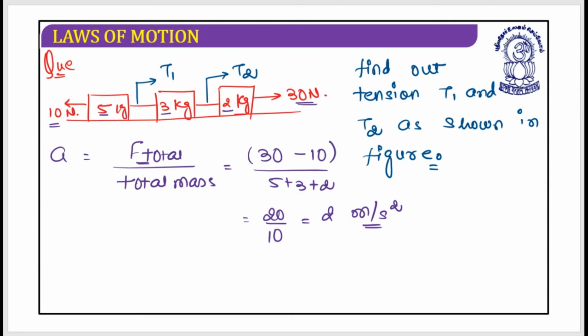Is it clear? Great. Now let's work on T1 and T2. For T1 I need to have an FBD of the 5 kg block. So this is the situation. This is the 5 kg block, this is 10, and this is T1. Now in which direction should my system move, in the positive x direction or in the negative x direction? What is your conclusion?